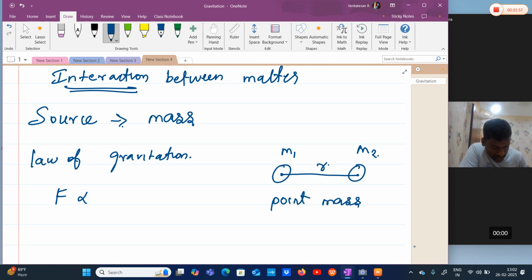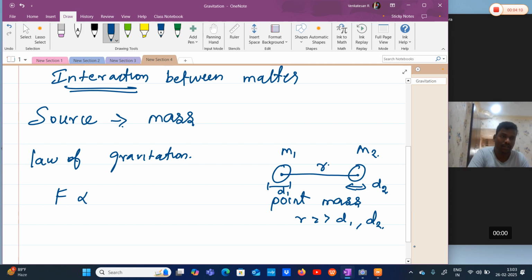Let the diameter of mass 1 be d1 and of mass 2 be d2. If r is much greater than d1 and d2, we can consider the two masses as point masses.